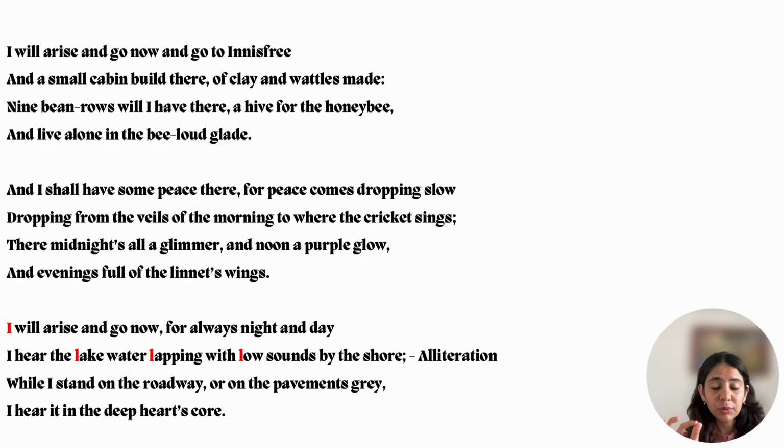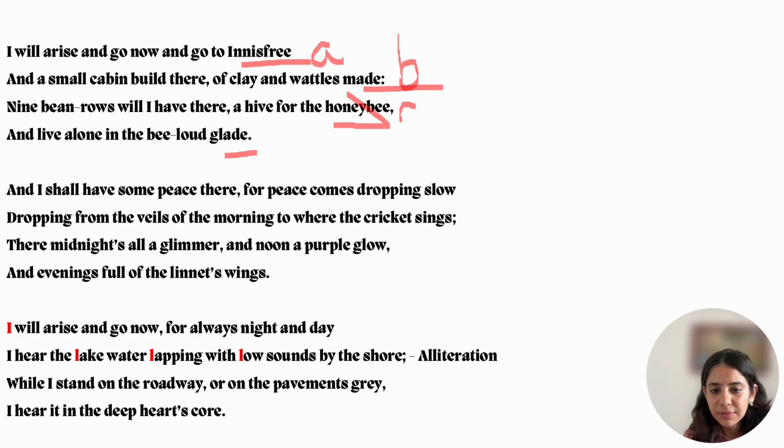Now let us analyze the poem on the basis of poetic devices. So first understand the title of the poetry. The title says the Lake Isle of Innisfree. Isle, because poets are given poetic license, they have the freedom to use the words in such a manner. But I request every student to use island rather than isle. Okay. Now let us look at the first line. Look at the rhyme scheme of it. Innisfree rhymes with honey bee, free bee. Made rhymes with glad. So it's A, B A B. Yeah, let's give it a name. Free A, B A.